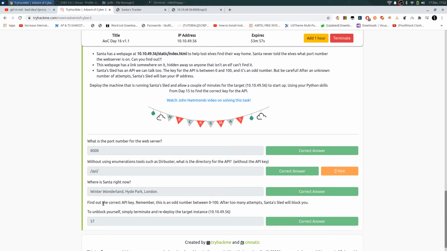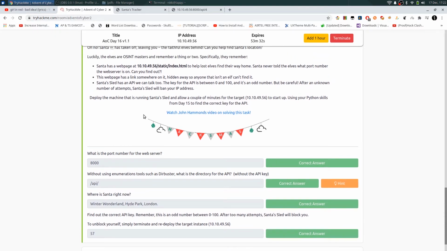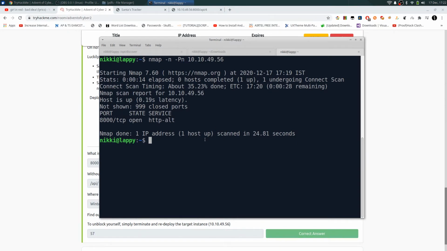Now they are asking another question: find out the correct API key. You need to enter the correct API key to get the correct page response. Whenever you say 3, you get the error not valid. You could manually check all these API keys, but it's not possible when the API keys are larger. So we need to write a Python script, or you can use the Burp Suite Intruder, where you use the position as a placeholder, create a word list and do the sniper attack. We are going to create the Python script.